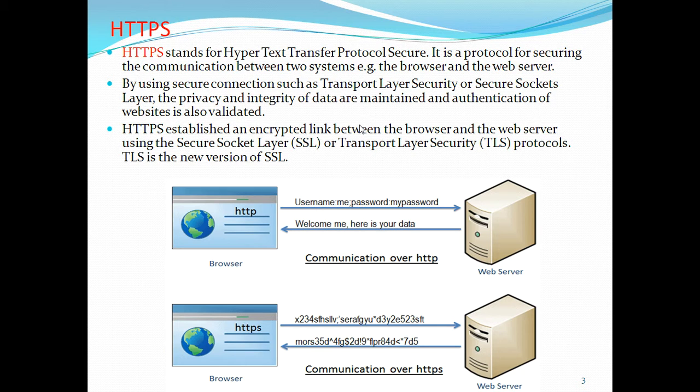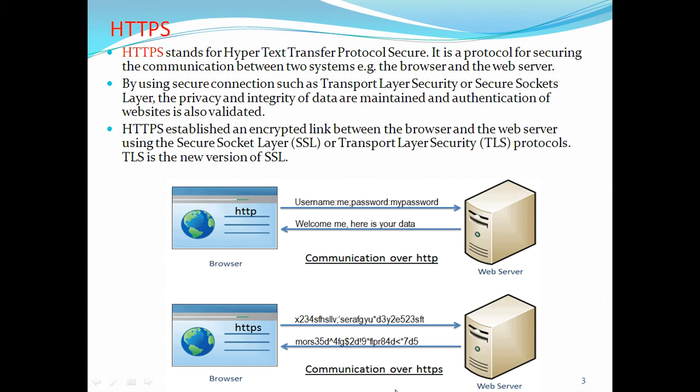Is it clear? User credentials are also not modified. Privacy is maintained. There is enhanced security, like confidentiality, meaning securing of the data.